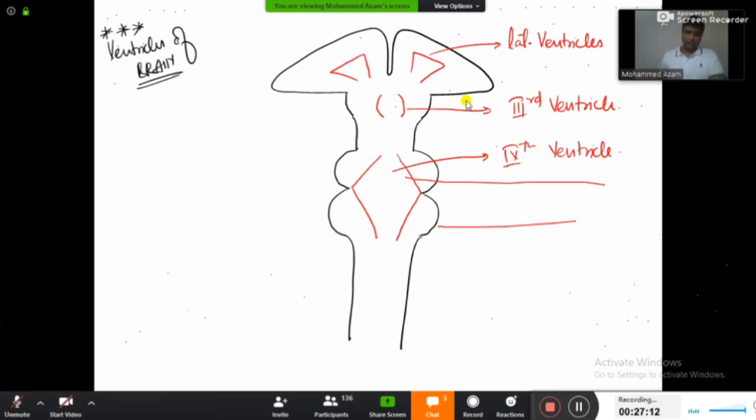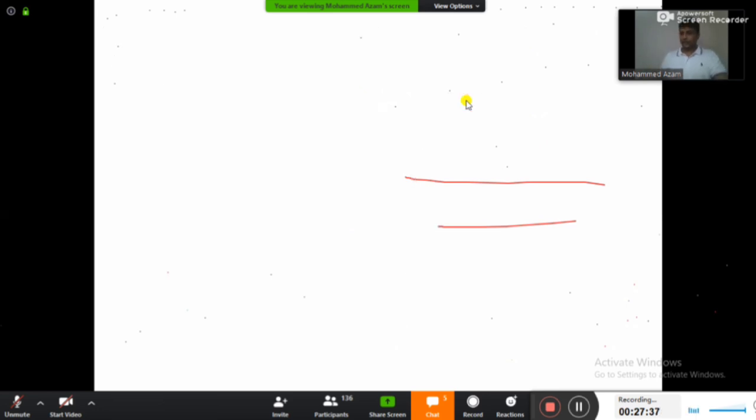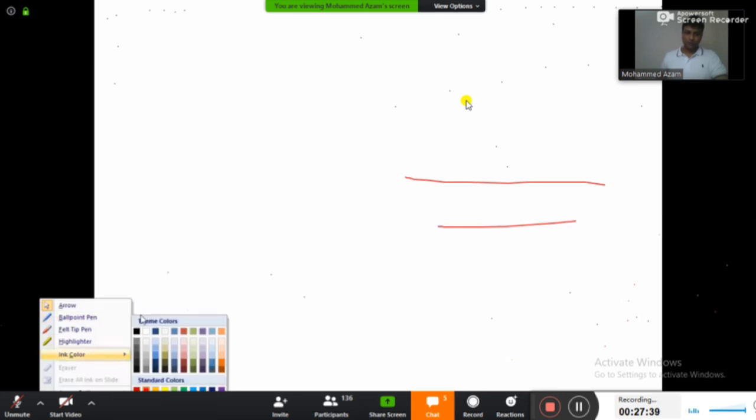Okay, let me repeat once more for you people. Lateral ventricles are located in the cerebral hemisphere. The third ventricle is located in the diencephalon, and the fourth ventricle will be located in the pons and medulla oblongata and behind in the cerebellum parts. Okay guys, now along with the diagram, even write in the notes also. Just below the diagram, please write in the notes, make a small table.